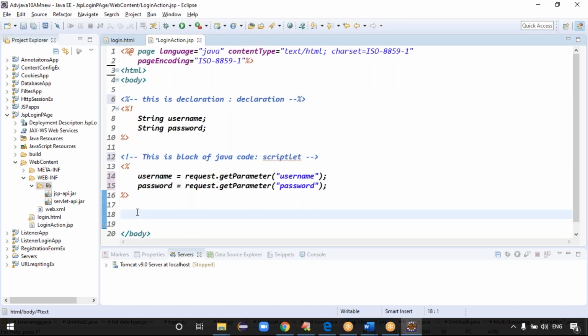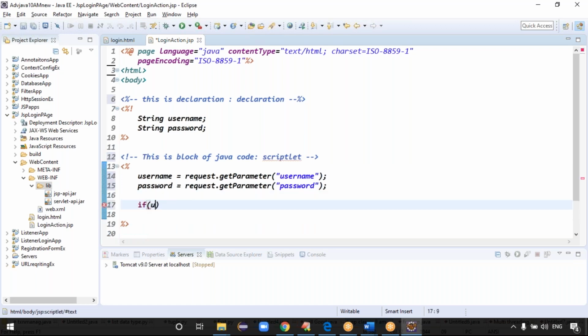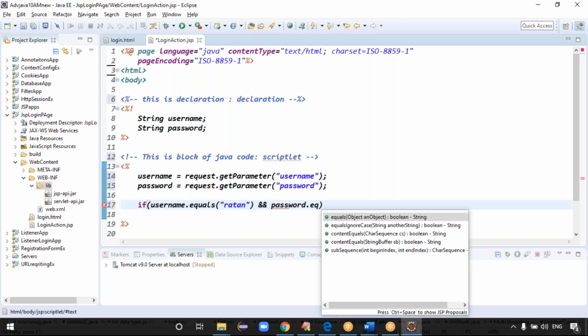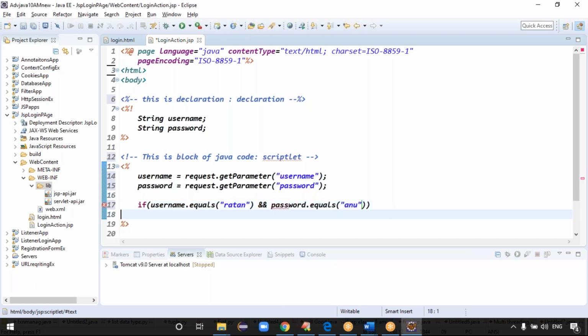Fine, good. Guys, let me write one more block of Java code here. You can write an if condition: if username dot equals of Ratan, and password dot equals of one. Exactly. Username dot equals of Ratan, password dot equals of Anu.